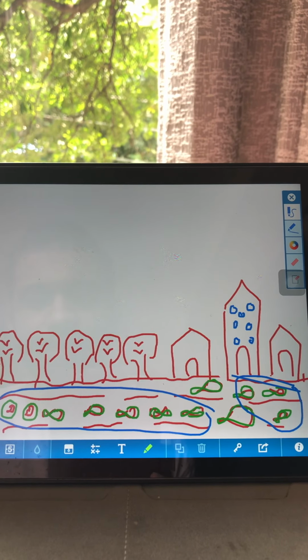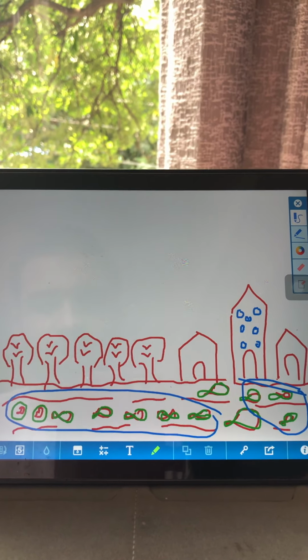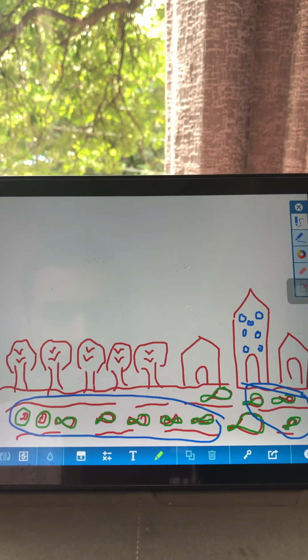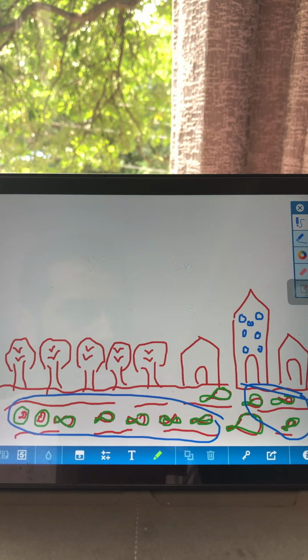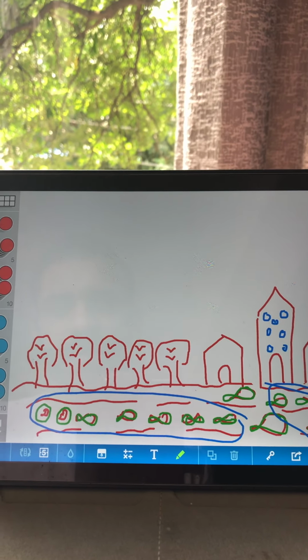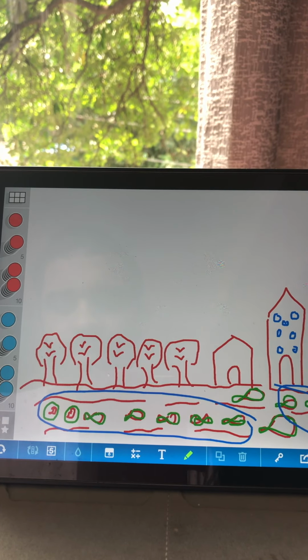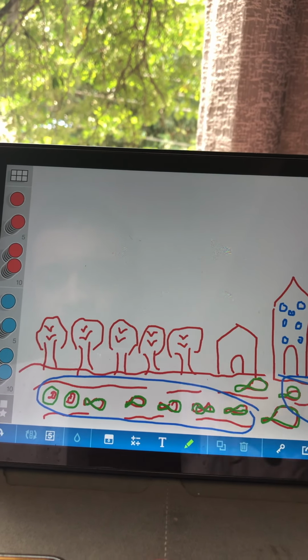Birds living on the trees. So on every tree there are two birds. Can you see two birds on a tree? Yes. Can somebody tell me how many birds are there in all? How many birds are there together?